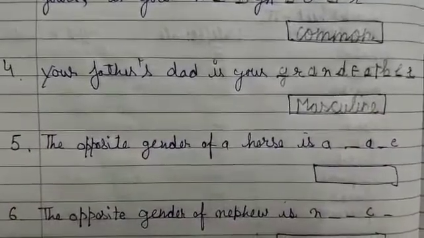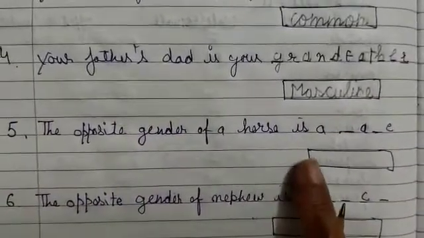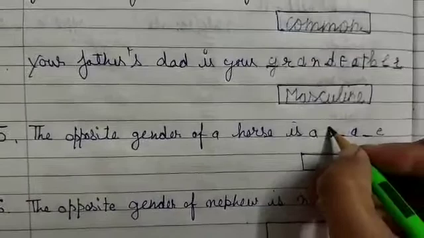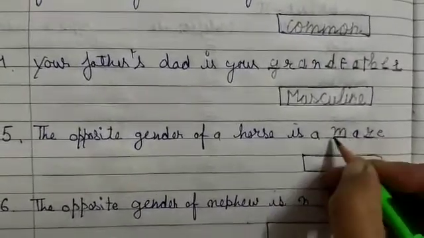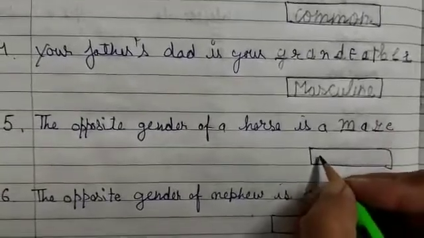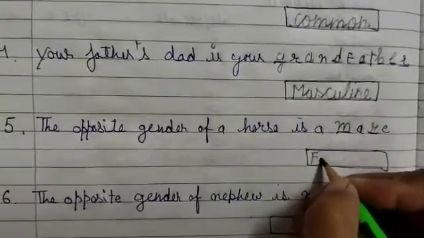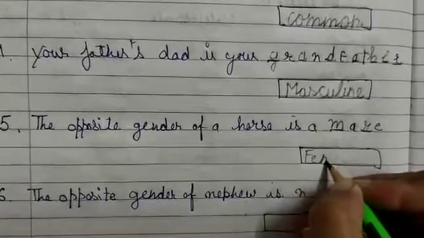Fifth, the opposite gender of horse is a mare. MARE. So it's a feminine. FEMININE.